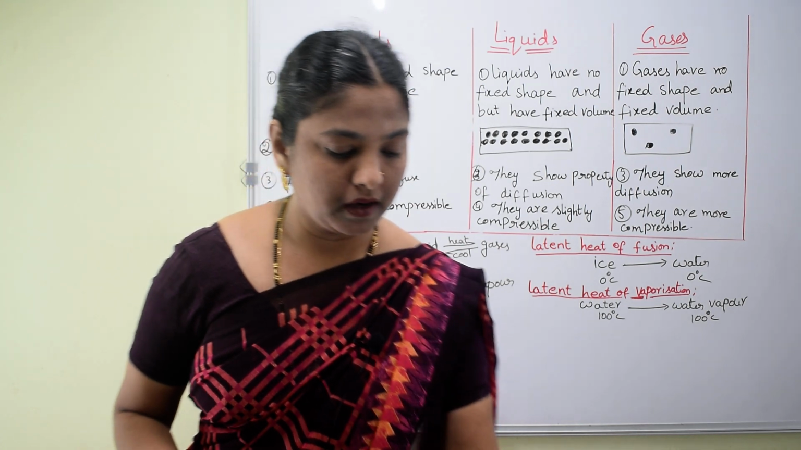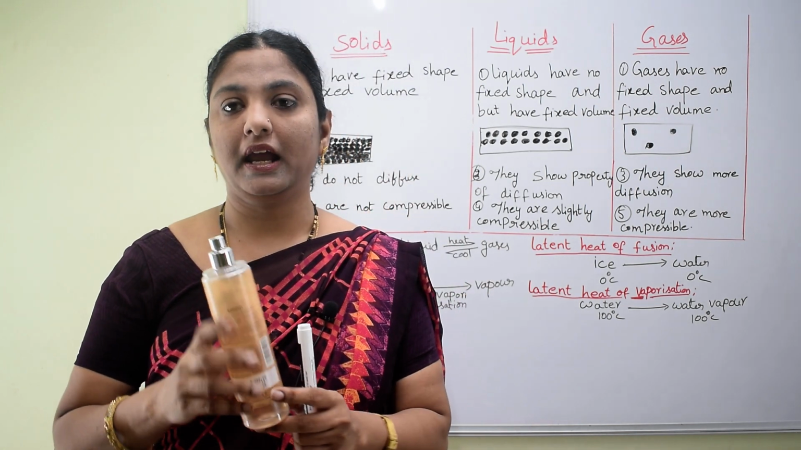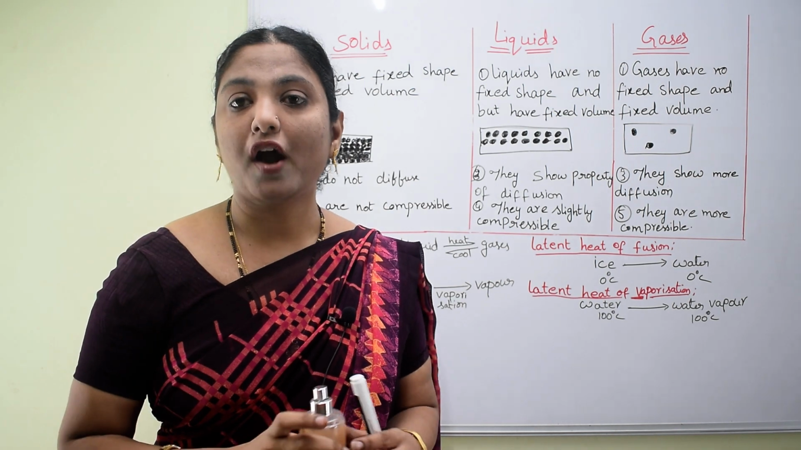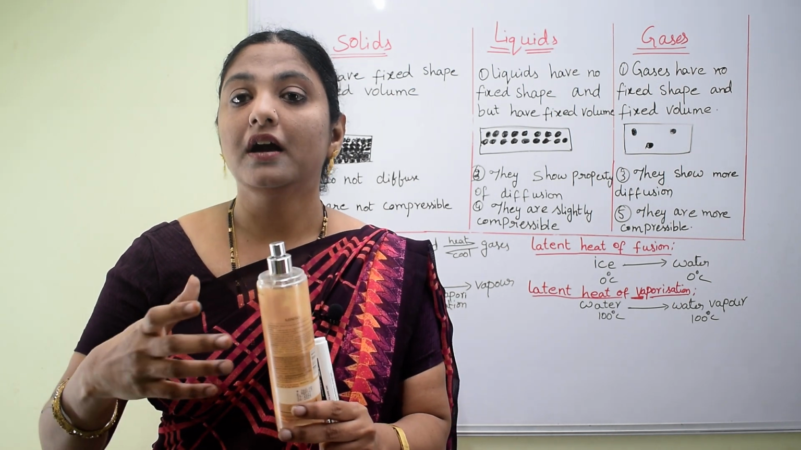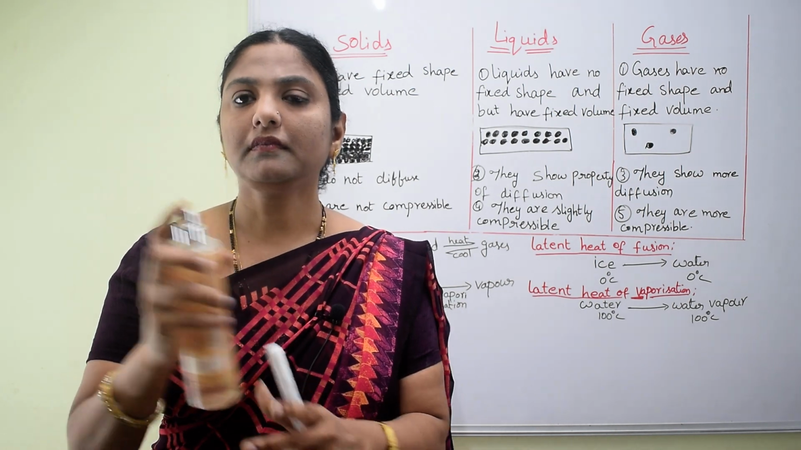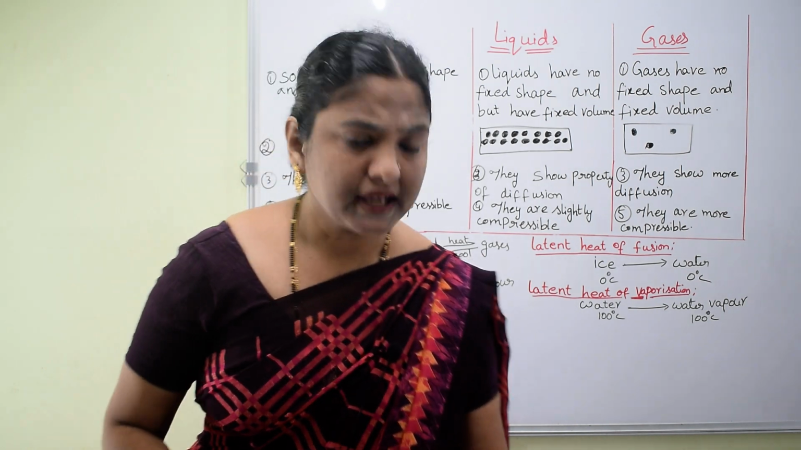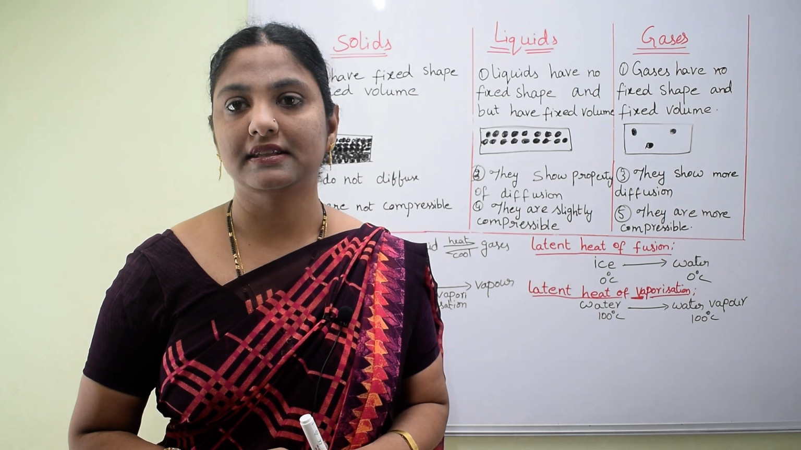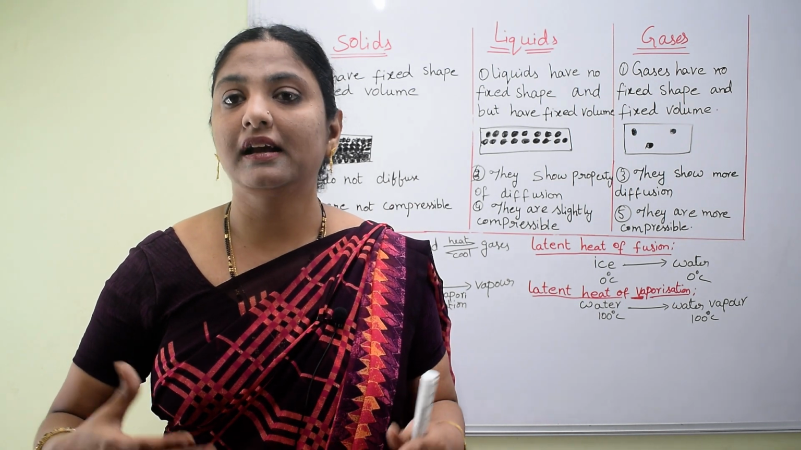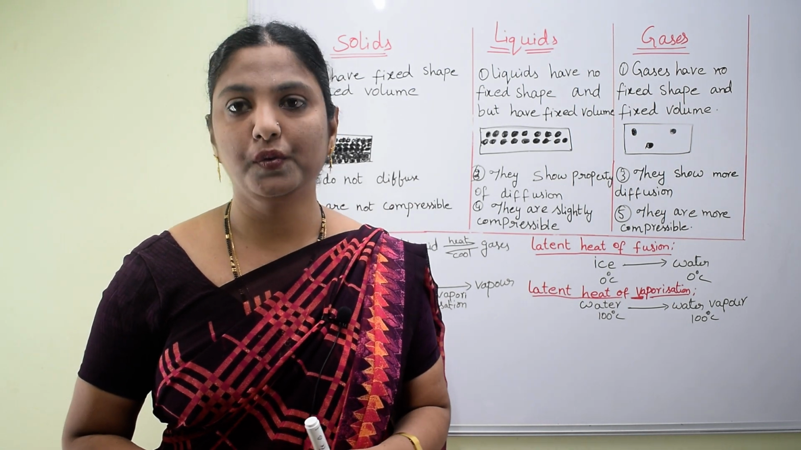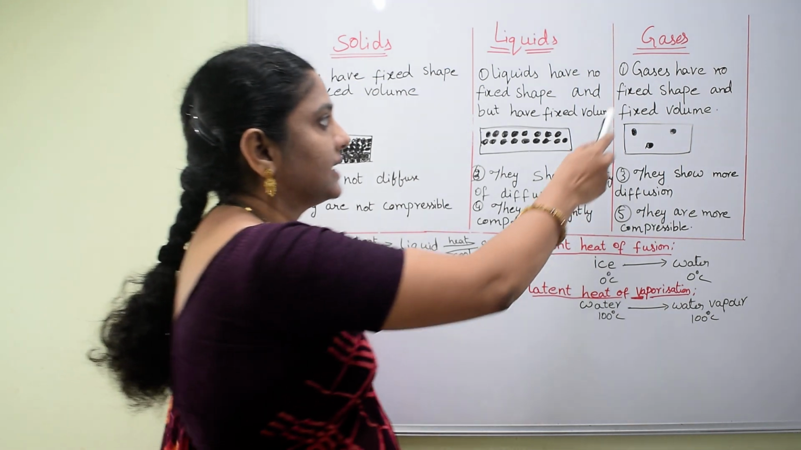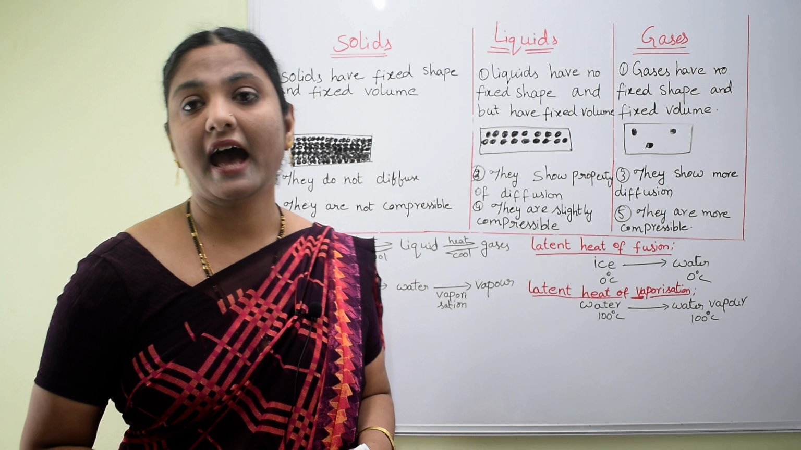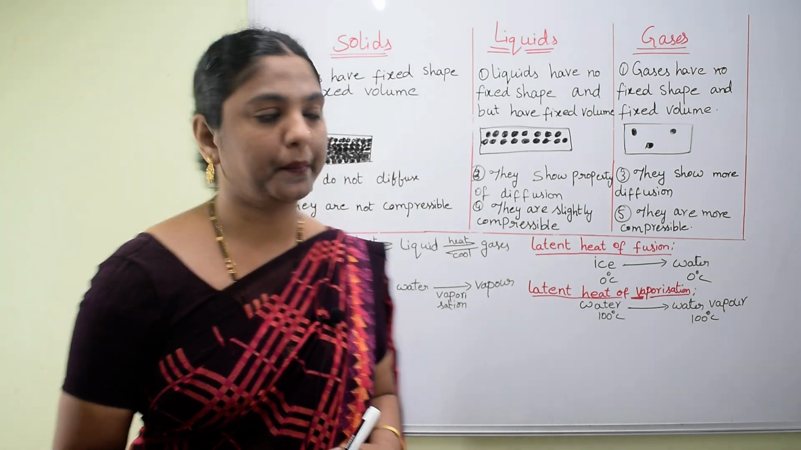For example, this perfume spray, if I spray this, what happened? The gas coming from this mixes with the air present in the surroundings. That's why the smell comes all over the room. That's why we can say that gases show diffusion. They have more diffusion property.